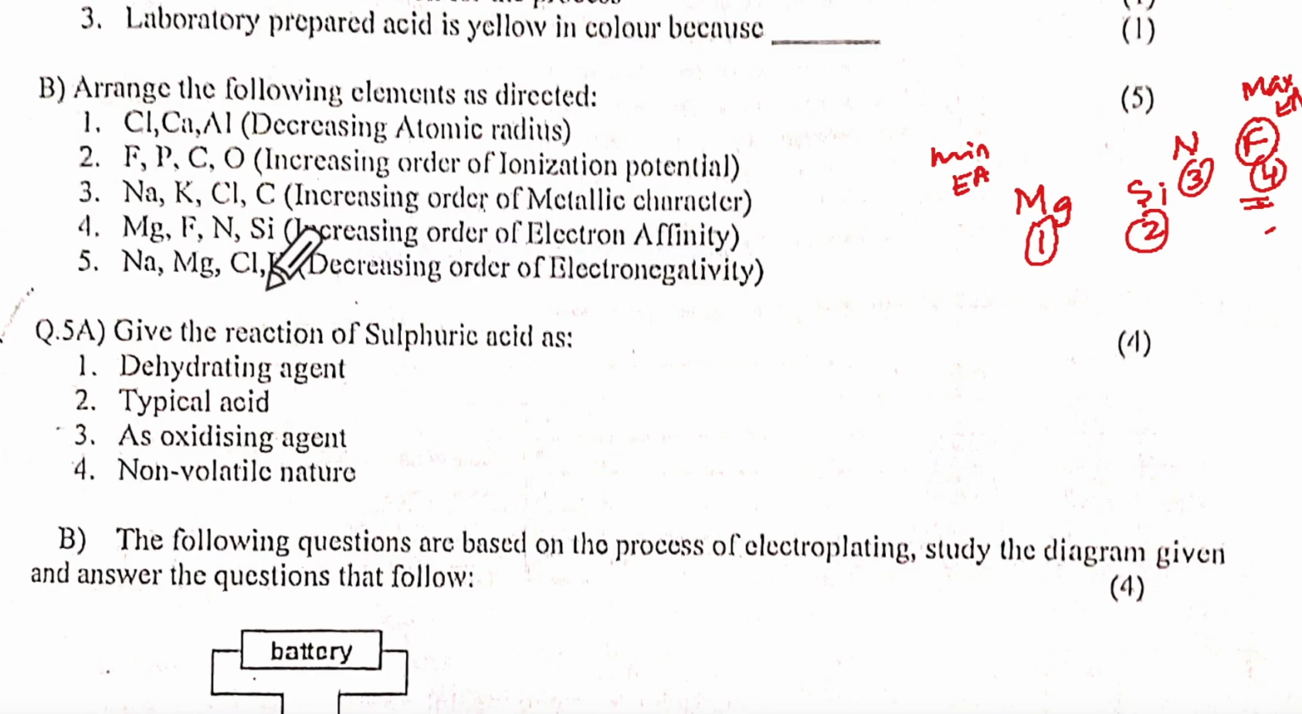Decreasing order of electronegativity. Did you see that? Cl also is sitting over here. So decreasing order means I'll have to start with Cl. Now electronegativity means your Na is here and K is here. So this one will be the minimum electronegativity. So I will go Cl, then Mg, then Na, and then K.